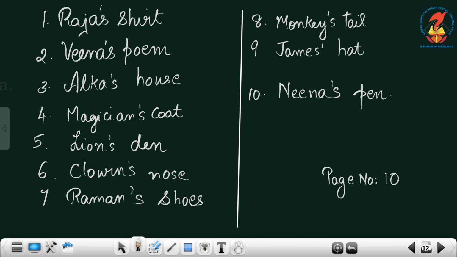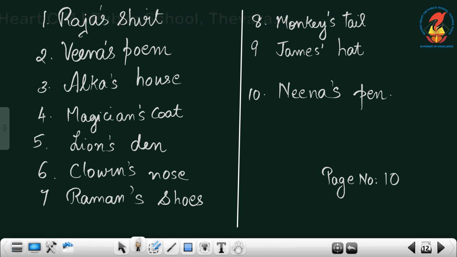Alka's house. Then the court of magician. Court of magician is magician apostrophe S court. Magician's court. The den of the lion is called the lion's den. Lion apostrophe S den. Then the nose of the clown.